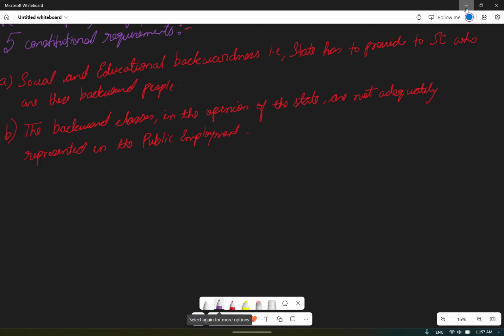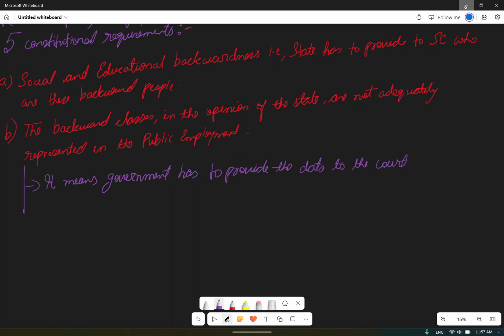This means the government has to provide the data to the court. Like, suppose if I give you an example, there are 100 posts in any government job section.